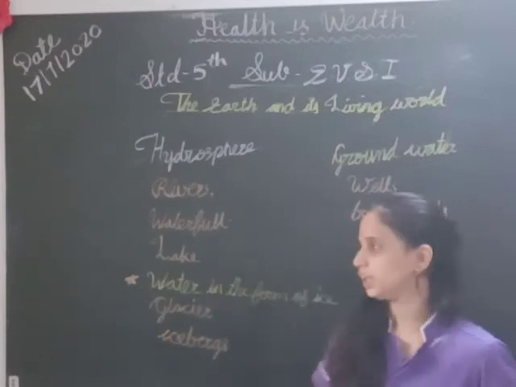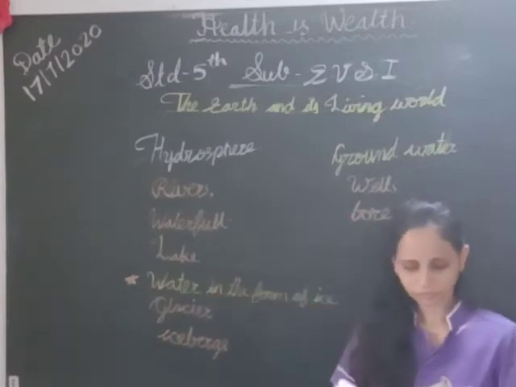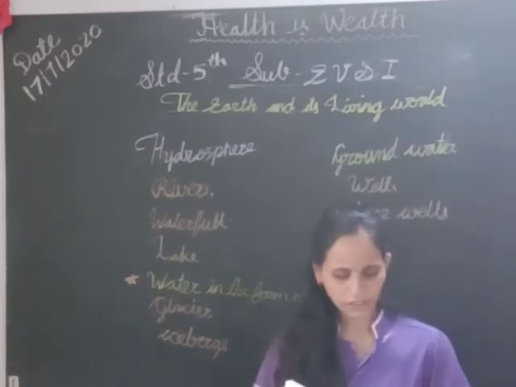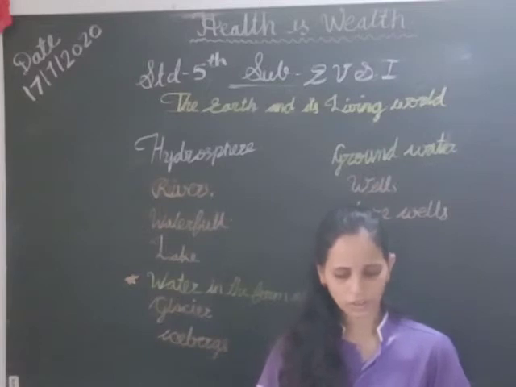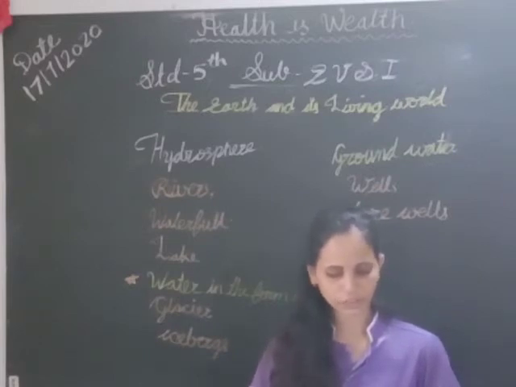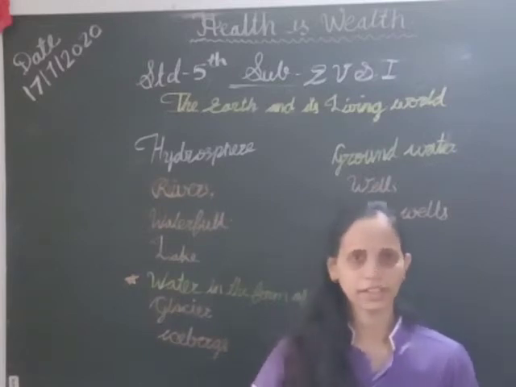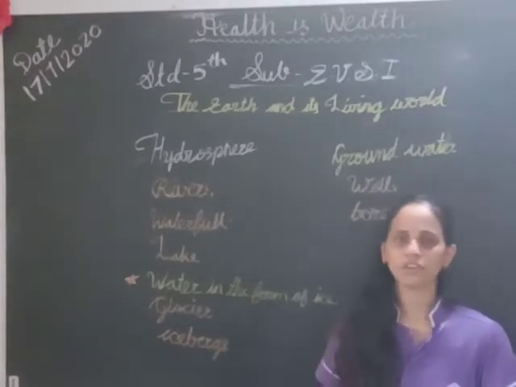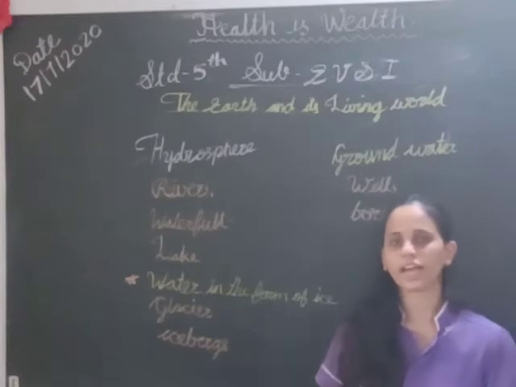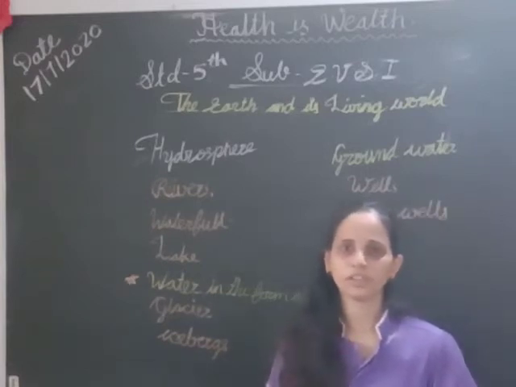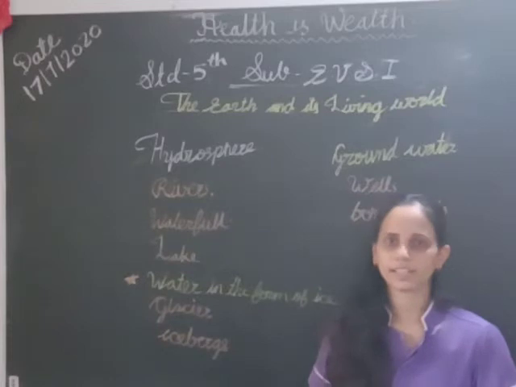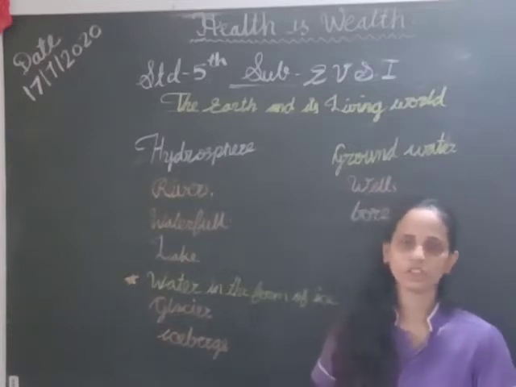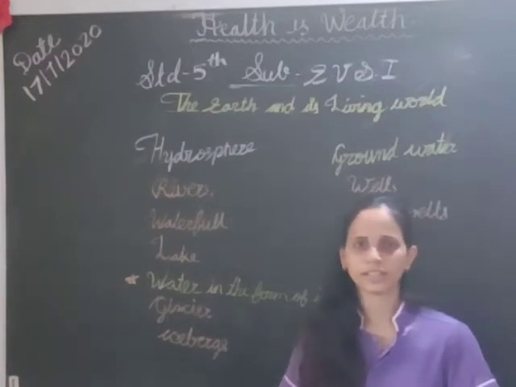Now we will see lake. That is called a lake, where rain water collected.